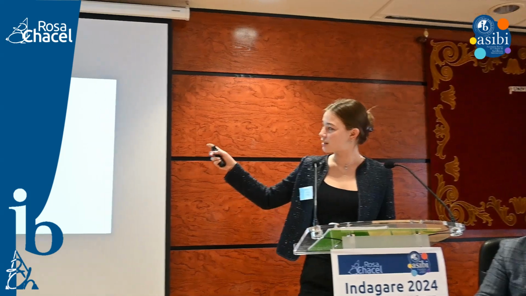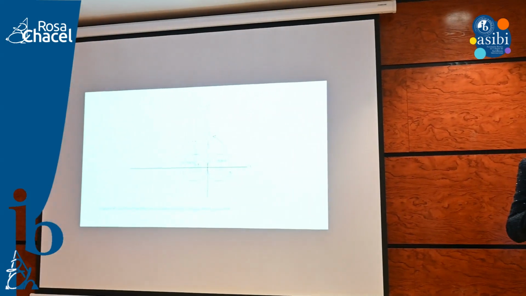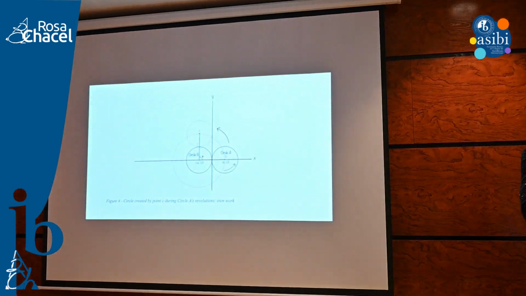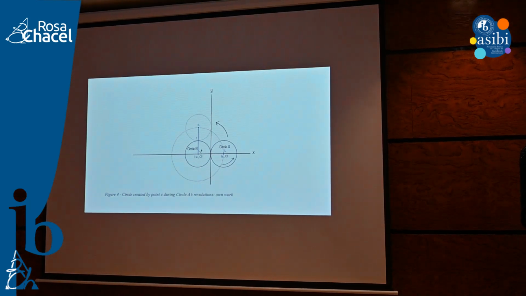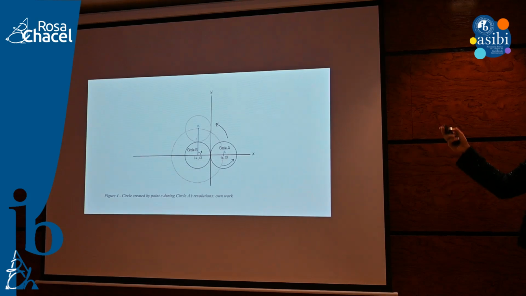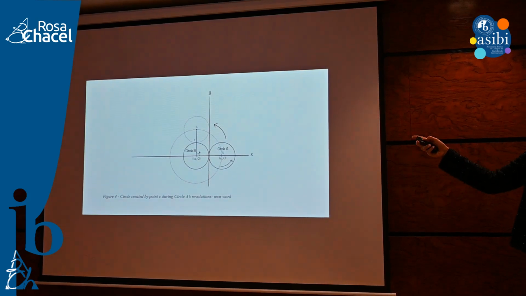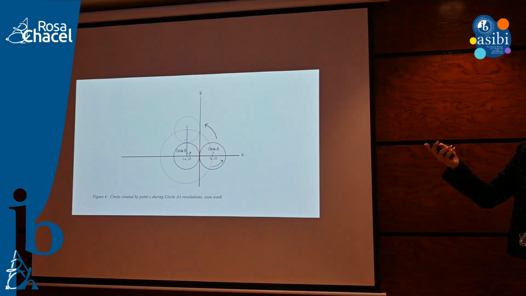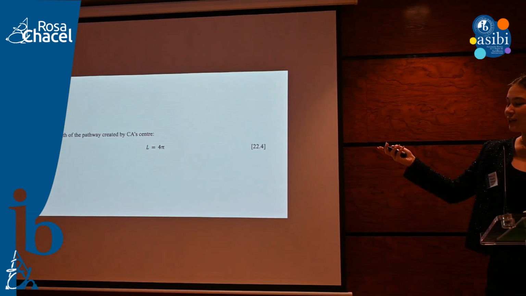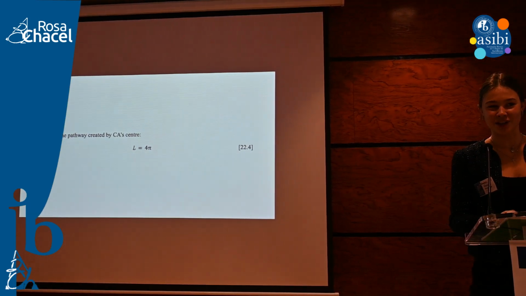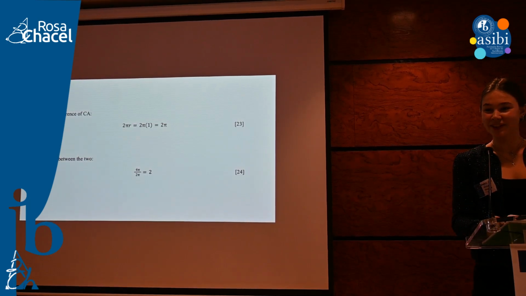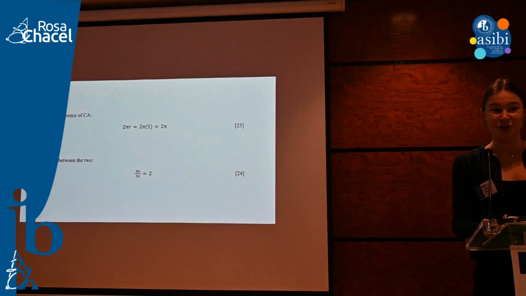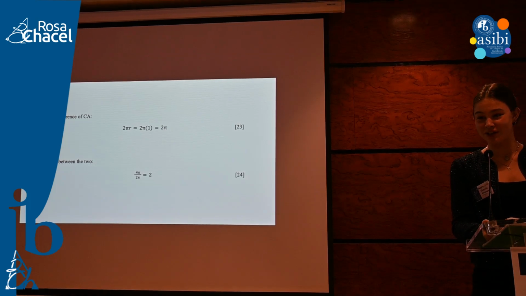So I looked at the movements again, and I realized I should look at the center of circle A instead, because that's the only point on circle A that has this constant velocity that is representative of the movement as a whole. And so I repeated the same maths once again, but this time I was finding the length of the red dotted line, which is now the pathway followed by the center of circle A, and I found that this pathway is equal to 4 pi, which makes a lot more sense. And because the circumference of circle A is 2 pi, and the ratio between 4 pi and 2 pi is 2, which is precisely those 2 revolutions.